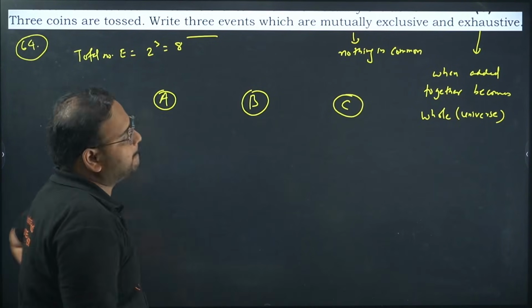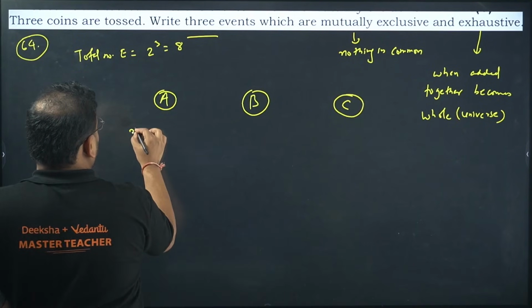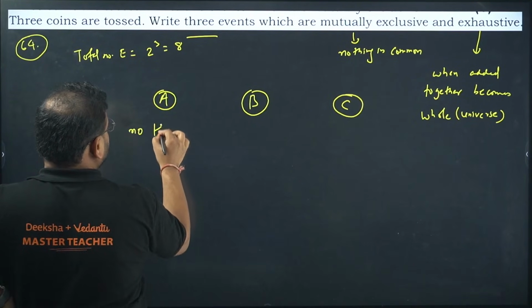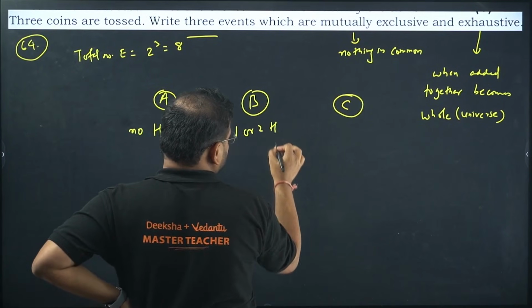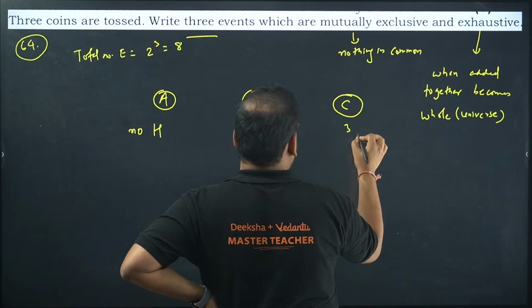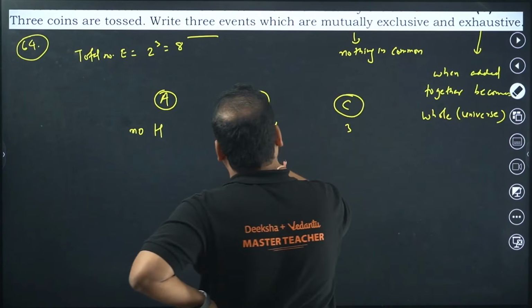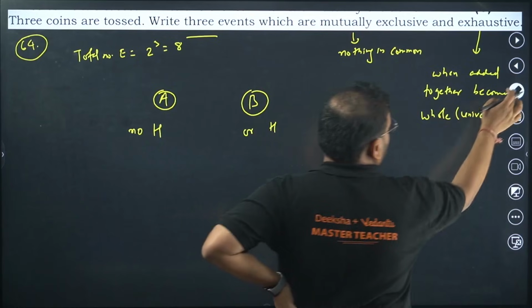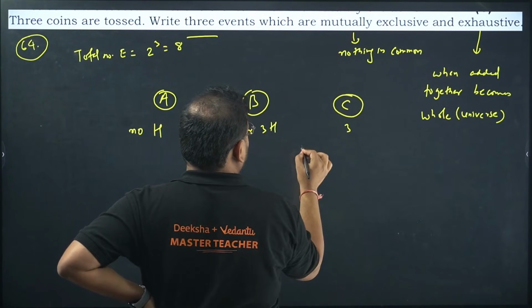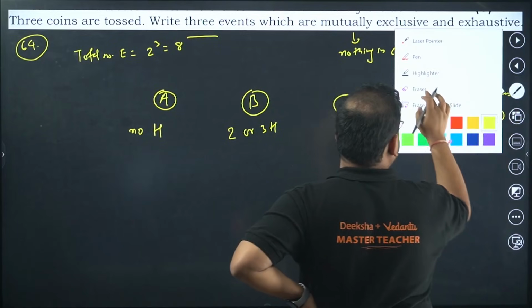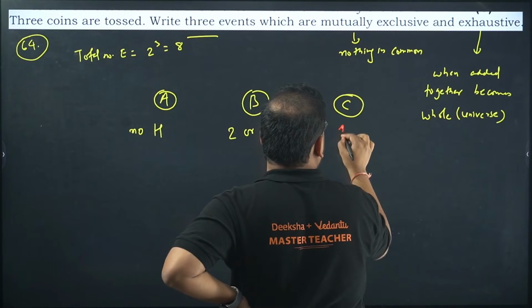In A, what can we put? Let's say I can go with no heads, 1 or 2 heads, and so on.